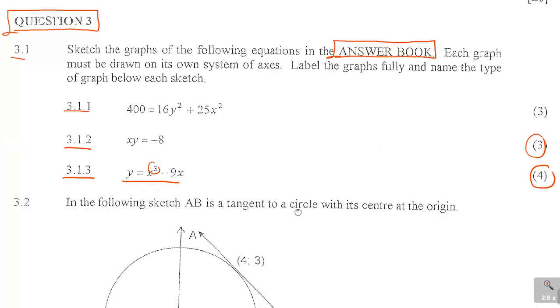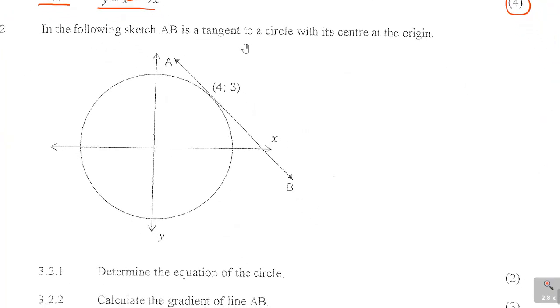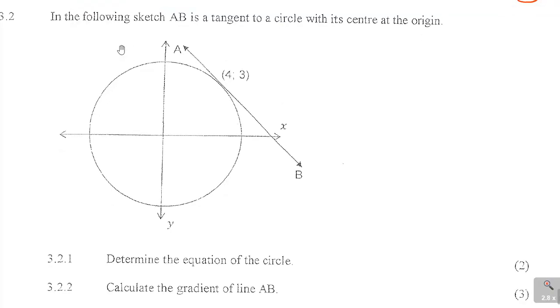So let us move on to 3.2. It says in the following sketch, AB is a tangent to the circle with its center at the origin. You've got A and B, which is a tangent. By tangent we mean it is touching that particular circle, and the point you are given is (4, 3). The center is the origin. The next thing says determine the equation of the circle.